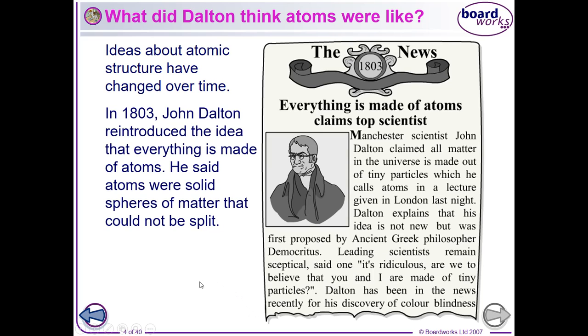So, ideas about how atoms work and how structure works have changed over time. In 1803, John Dalton came up with the idea again that everything was made of atoms, and reaffirmed it. And he explained that these atoms were little spheres that could not be split up.